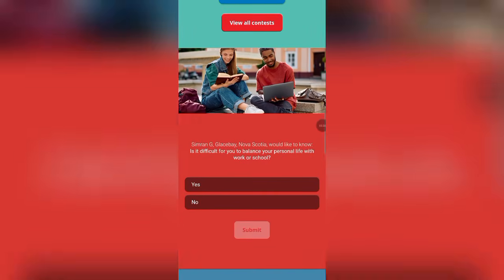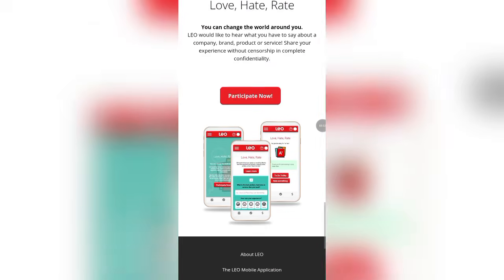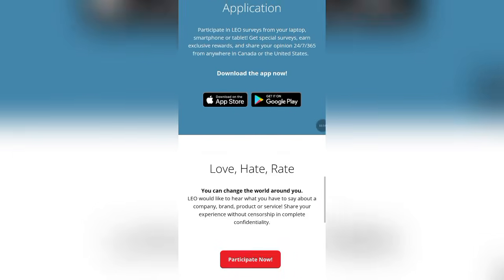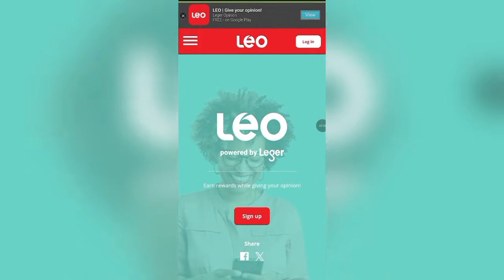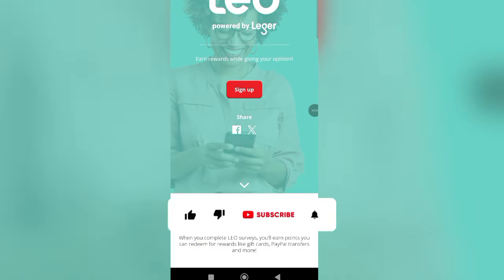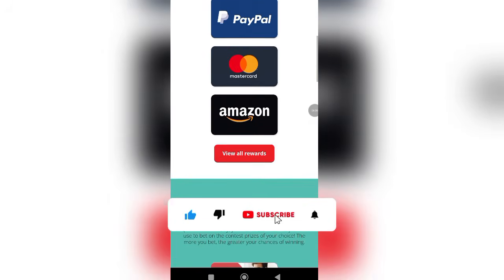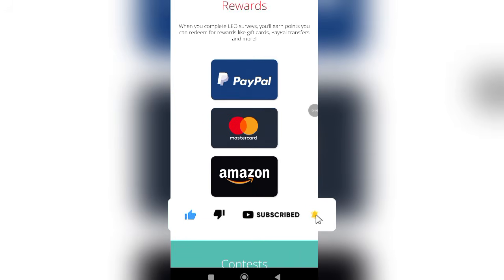Now, when you come right here, you can see that this is a survey you can start right now and get access to. This is what we are going to be doing. We are going to be exploring this, and I'm going to show you how it works. So you can see right here, it says when you complete Leo surveys, you will earn points you can redeem for rewards like gift cards, PayPal transfer, and more.